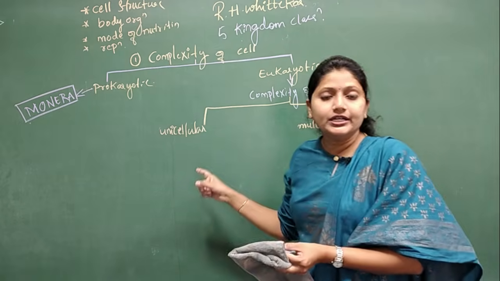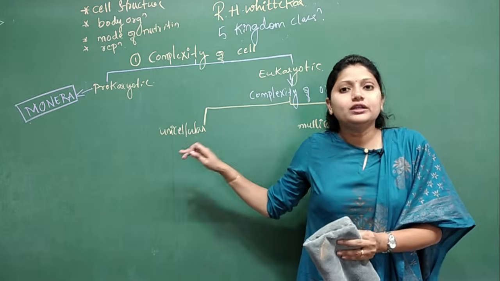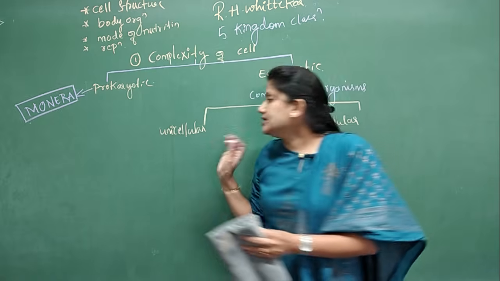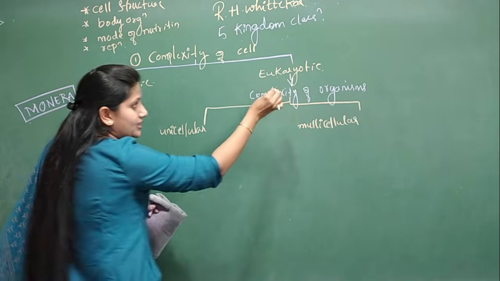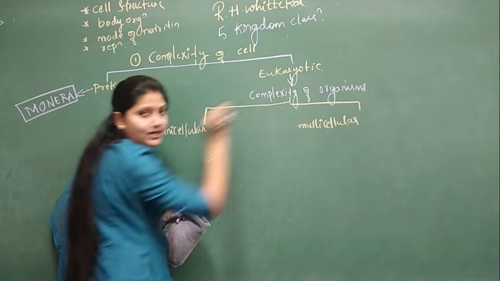All right, whether it is a unicellular or multicellular. So all the unicellular, okay, I repeat, all the unicellular eukaryotic. See, this is eukaryotic unicellular, this is eukaryotic multicellular.